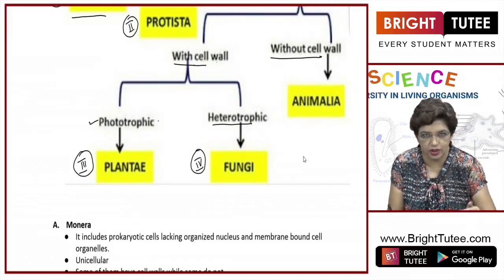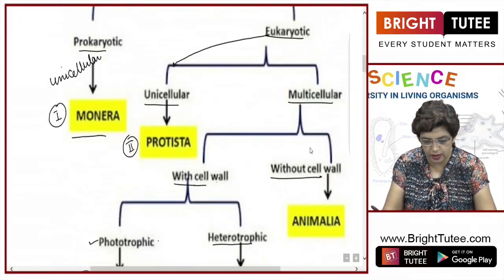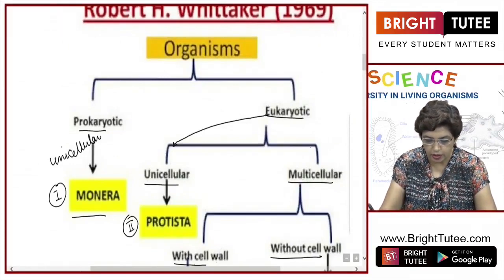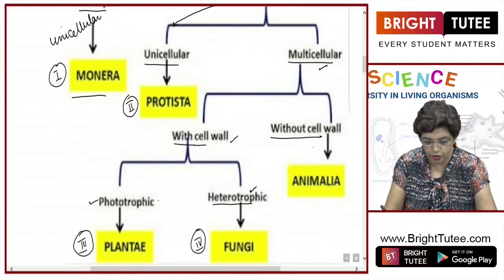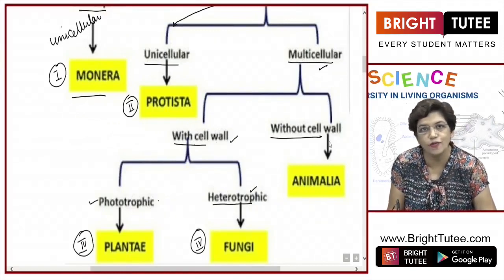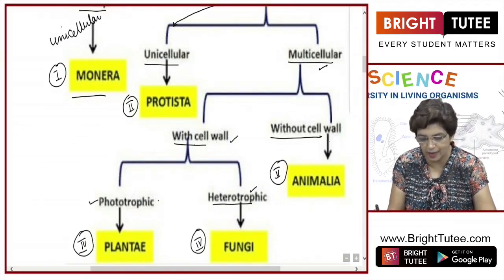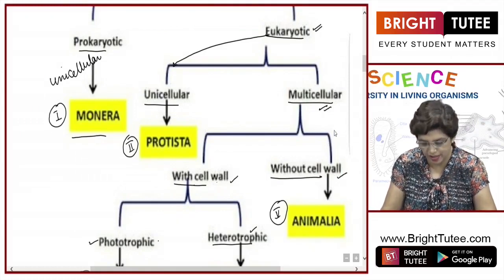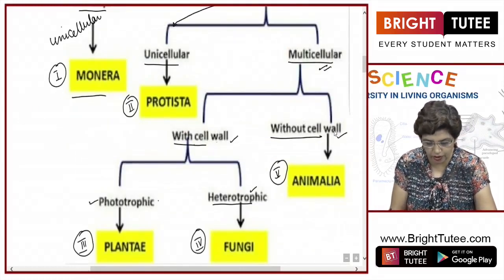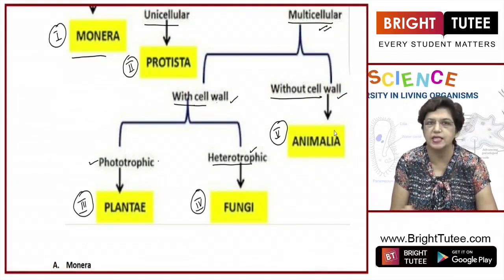So if I ask you what the features of fungi are, you can just go upward in this flow chart: eukaryotic, multicellular, with cell wall, heterotrophic. These are the characteristics of fungi. On the other hand, the fifth kingdom is animalia. These are eukaryotic, multicellular, without cell wall, and also heterotrophic. So this is how the five kingdoms are divided: monera, protista, fungi, plantae, animalia.